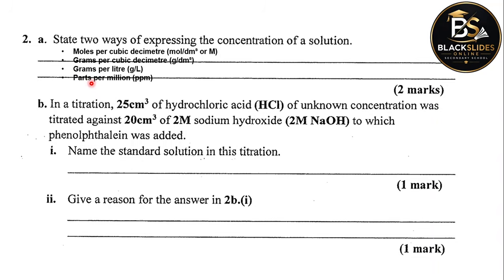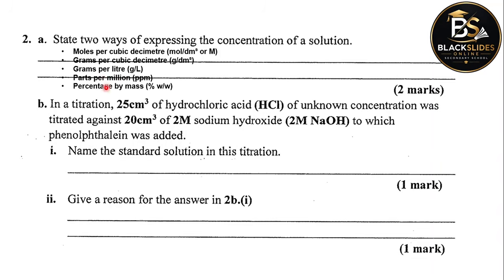You can also express concentration as parts per million. This is very common in analytical chemistry. Parts per thousand, parts per hundred, which is called percent. You can express concentration in these different ways.